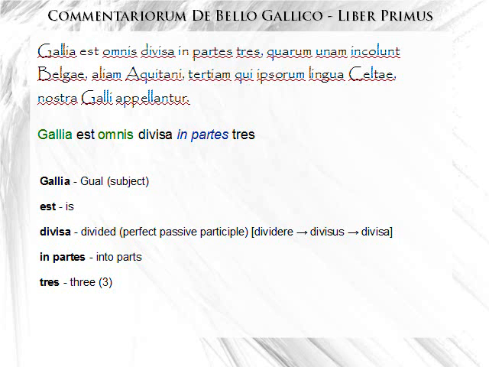All Gaul is divided, and divided how? We have in partes, and partes here is in the accusative. So when you have in and an accusative, it means into instead of on if it was ablative. So into parts. And how many parts? Well, the next word answers that. It's 3 parts.